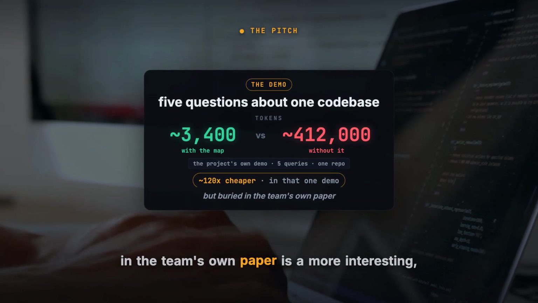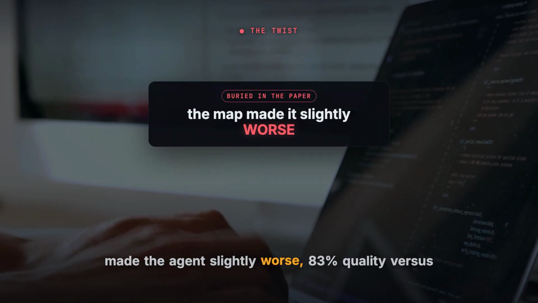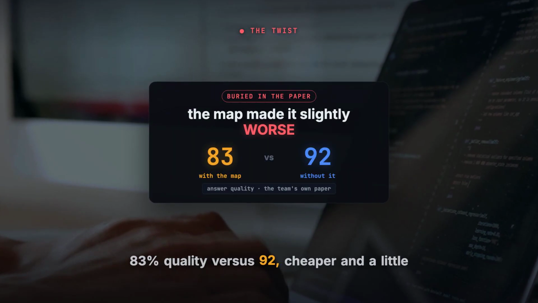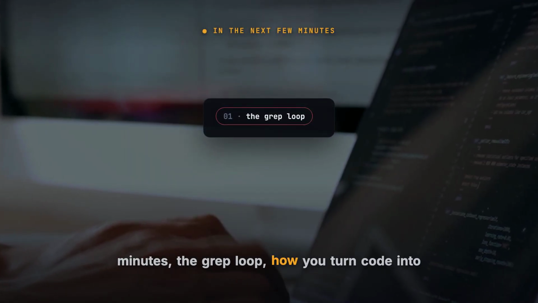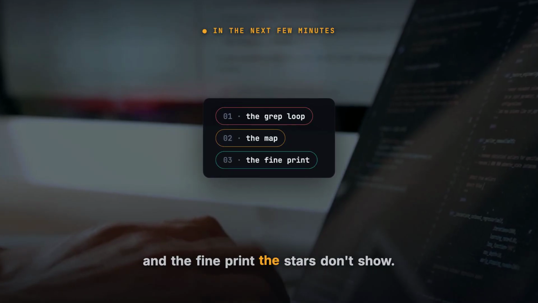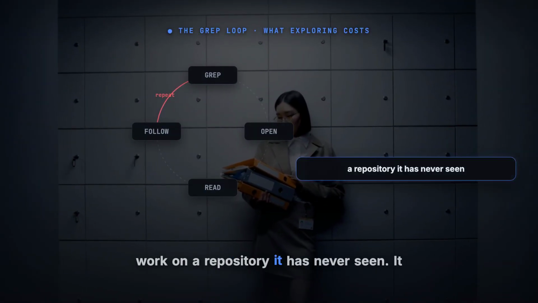But buried in the team's own paper is a more interesting, more honest number. The map made the agent slightly worse. 83% quality versus 92, cheaper and a little dumber. In the next few minutes: the grep loop, how you turn code into a map, and the fine print the stars don't show. First, watch an AI coding agent work on a repository it has never seen.